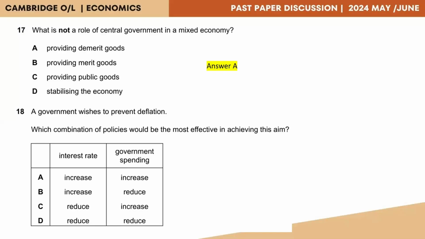We need to have a reduction in the interest rates so that borrowing can be cheaper and firms will be able to borrow. On the other hand, we will need the government spending to increase so that there will be more purchasing power, and then people will buy goods and services, thereby increasing the prices and preventing deflation. So the correct answer to this would be answer C, reducing the interest rate and increasing the government spending.